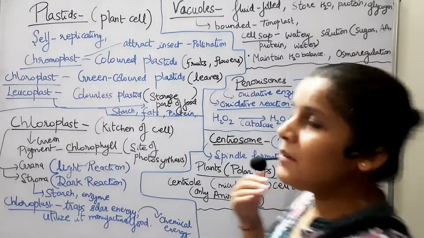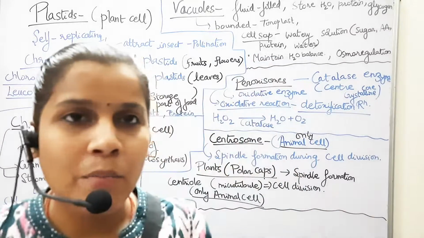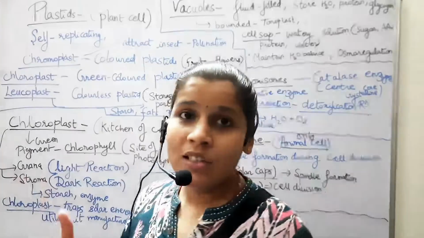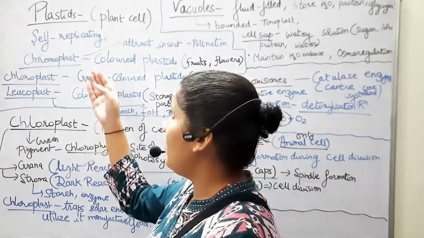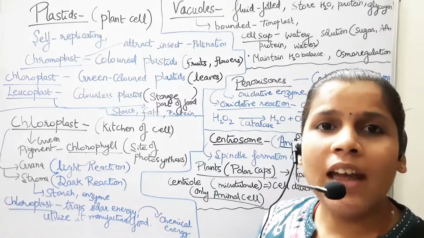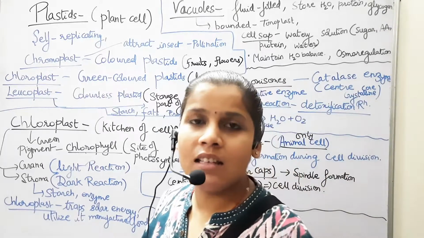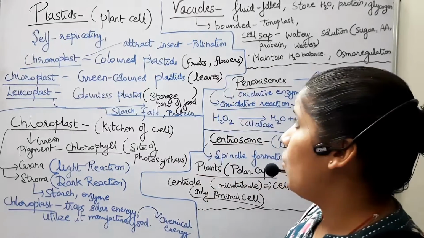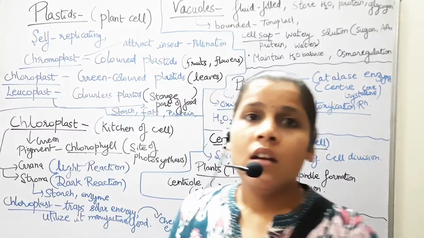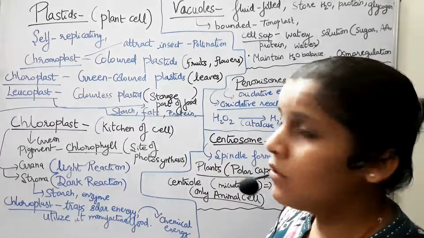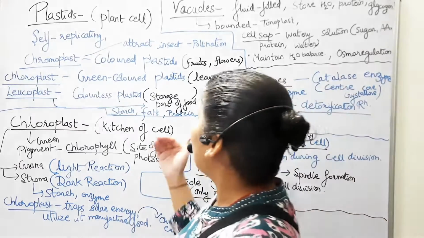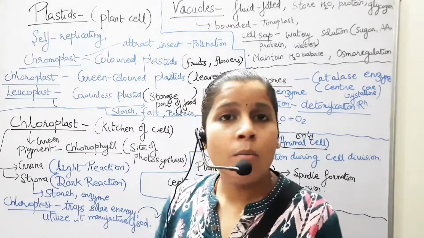Okay, so what is a plastid? A plastid is basically present in a cell to provide the color. Like a chloroplast provides green color to the leaf. A chromoplast provides colored plastids, that is orange, red, yellow. These all are the colors that are provided by the chromoplast. It basically provides color to the fruits and flowers of the plant, and due to its colorful bright color pigment, it attracts the insects and helps in pollination.